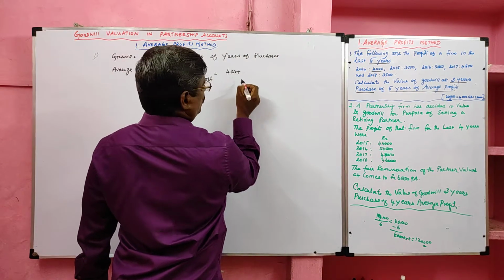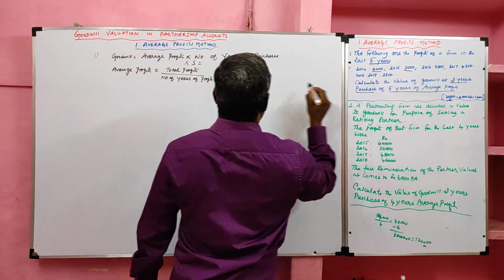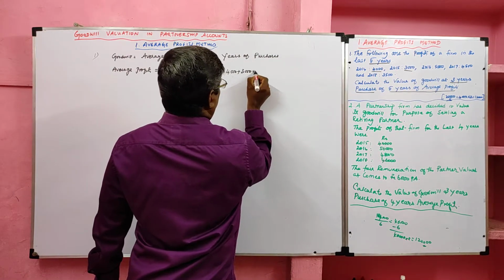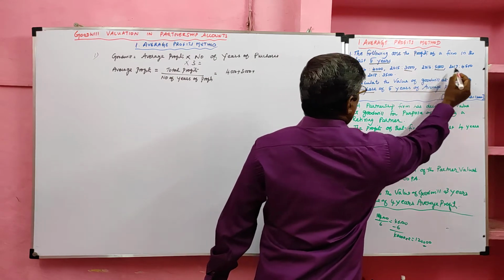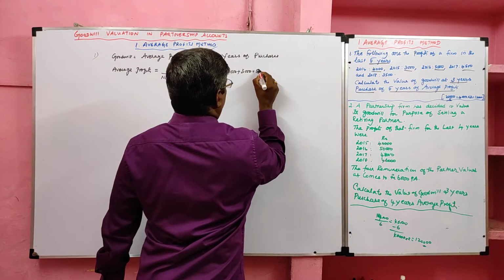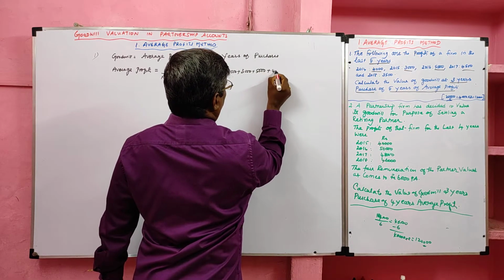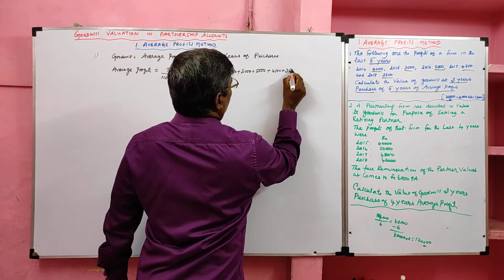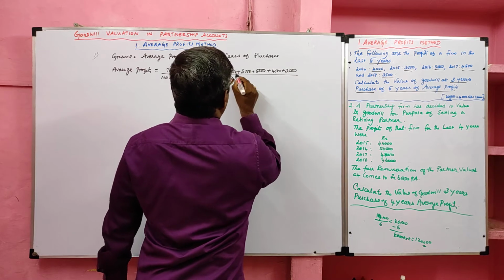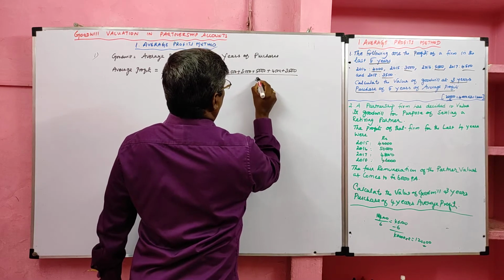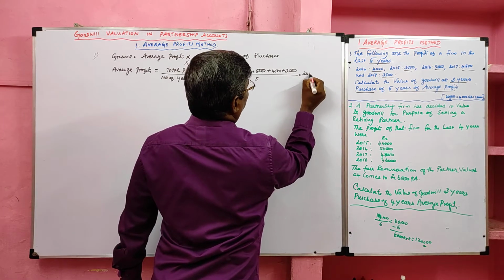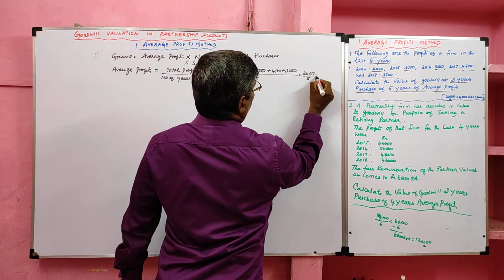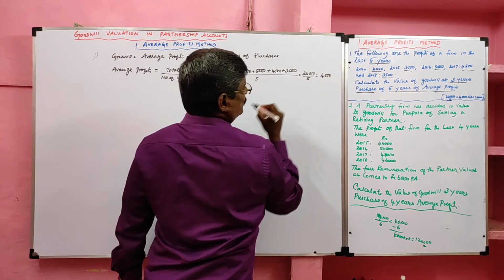First year profit 4,000, second year profit 3,000, third year profit 5,000, fourth year profit 4,500, fifth year profit 3,500, divided by how many years? 1, 2, 3, 4, 5. So the total 20,000 divided by 5. So our average profit is 4,000.